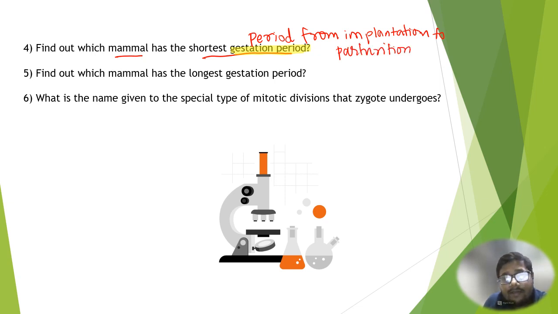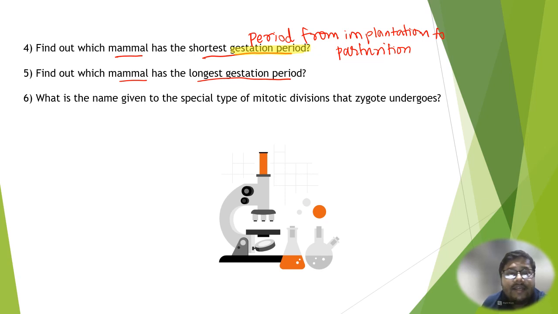Please excuse my bad handwriting because I am not very able to write on this pen tab. But anyways, find out which mammal has the shortest gestation period. You will have to find it out and write it in the comments. Then your fifth question is, find out which mammal has the longest gestation period. Also, you have to write this in the comments below.